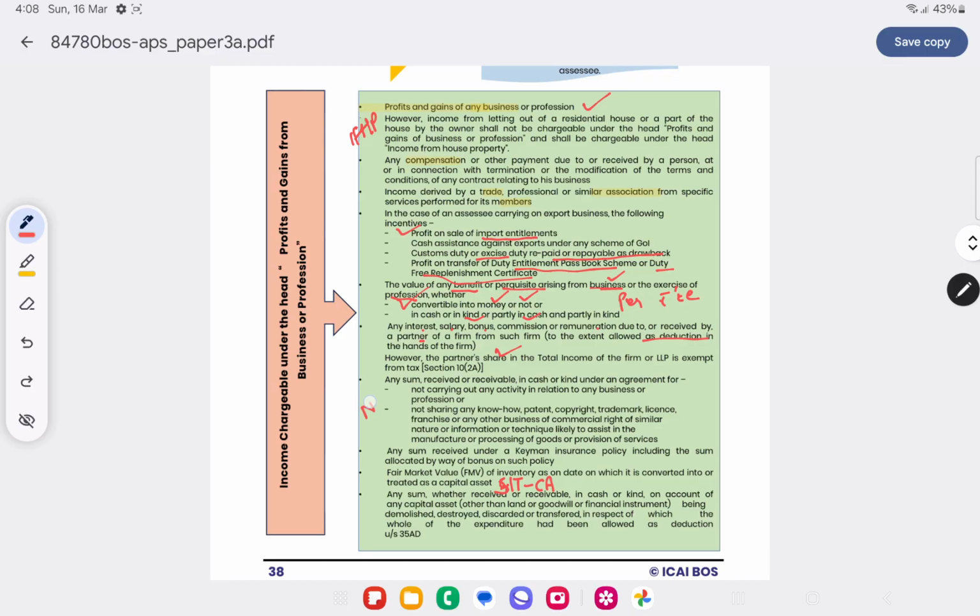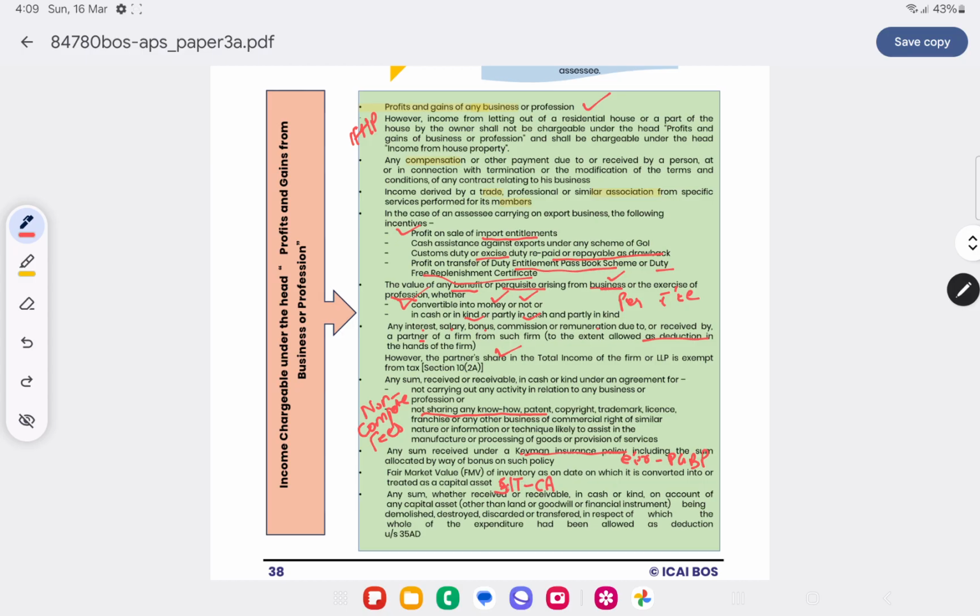And any non-compete fees received. Non-compete fees, that is, I agree I will not open a similar shop in the nearby locality, or agree to not share any know-how with any other person. This non-compete fee is also taxable under the head PGBP. Any sum received under a Keyman insurance policy: if it is received by the employer, it is taxed under PGBP. If it is received by the employee, it will be taxable under the head salary.